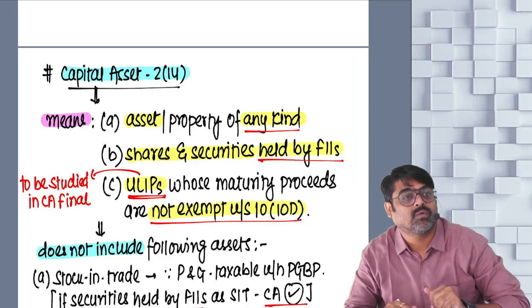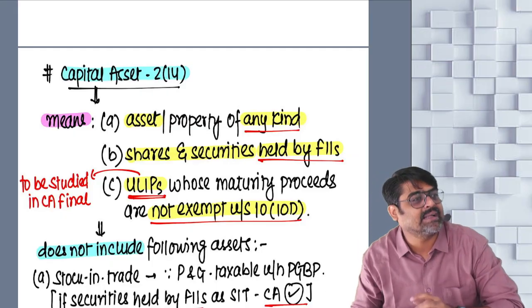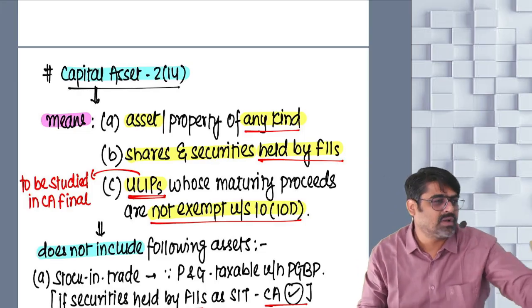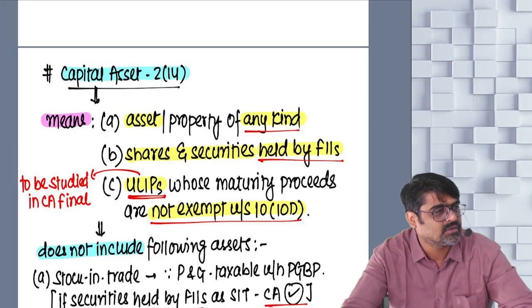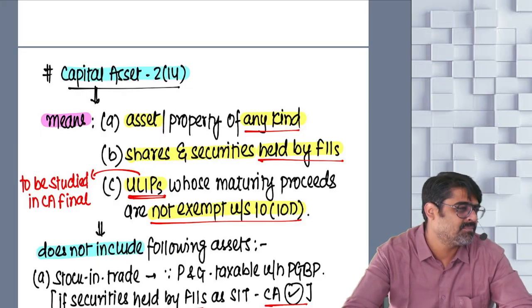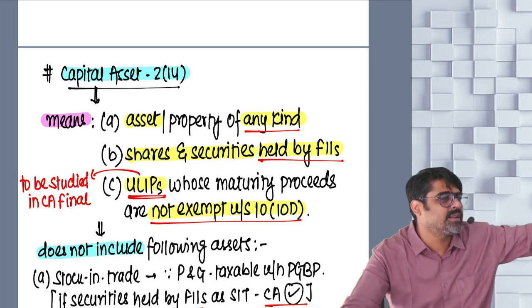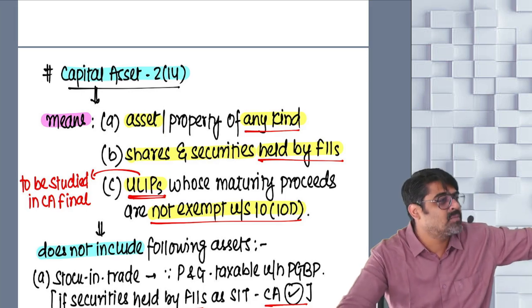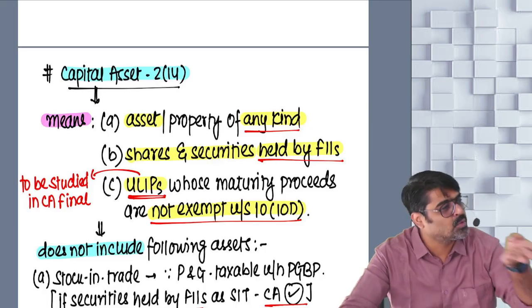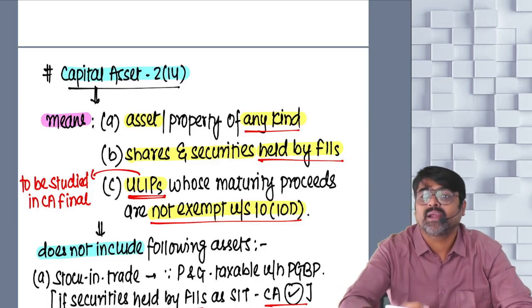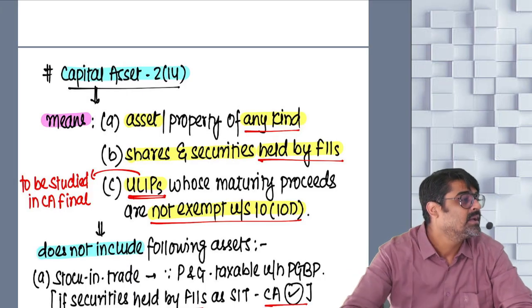Other than that, any stock in trade in the business will not be treated as capital asset. Reason? Very simple. The profit or gain arising on stock in trade, we are already charging under the head PGBP at normal rates. And if we don't exclude the stock in trade from the definition of capital asset, the profit or gain will be again taxed under the head capital gain.